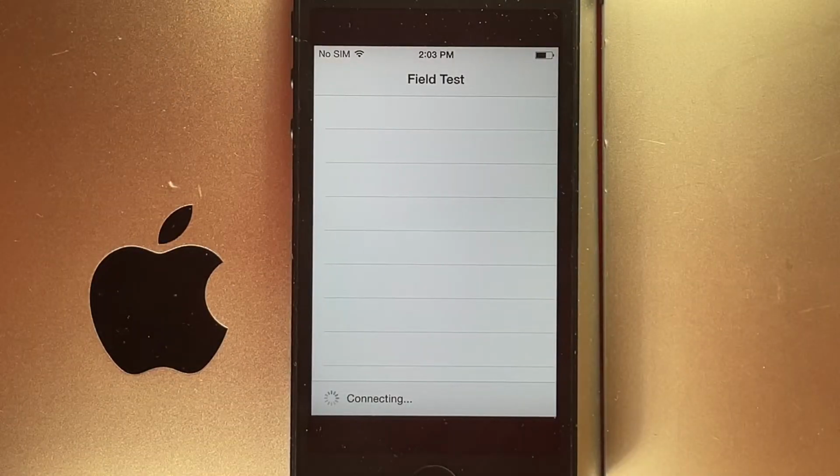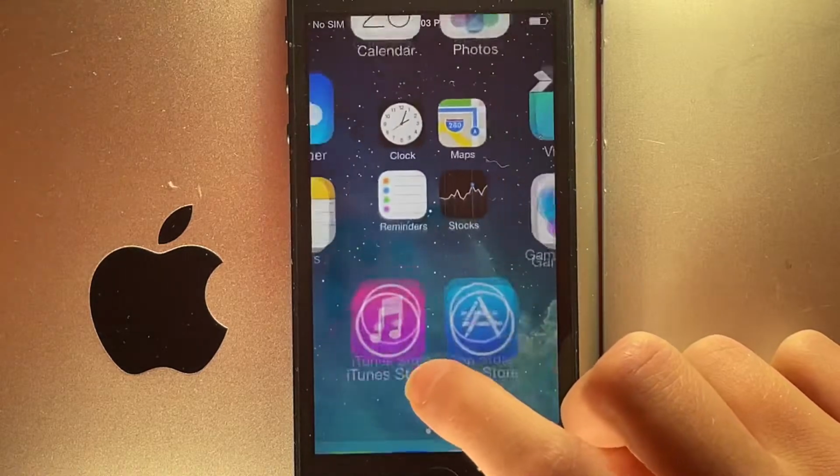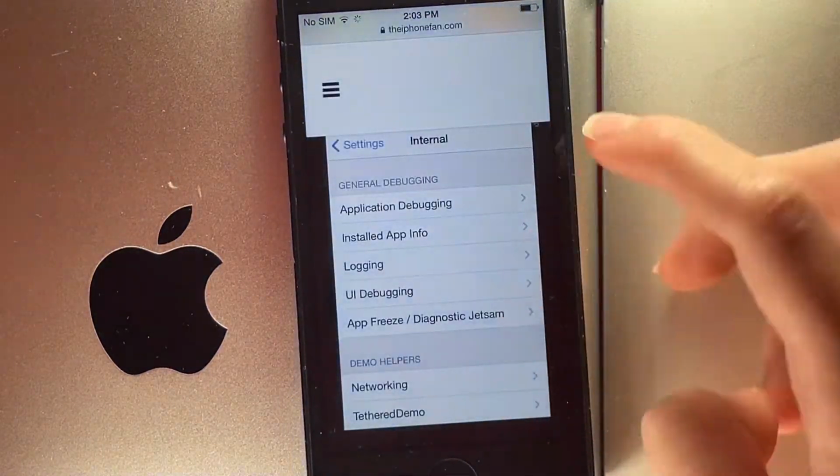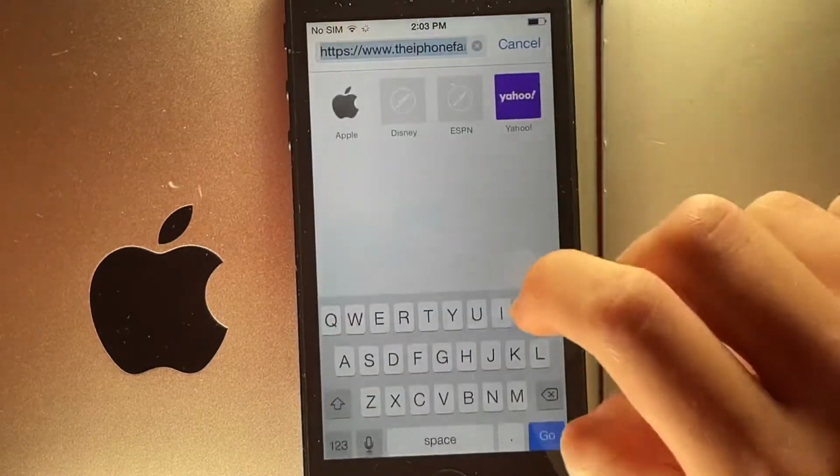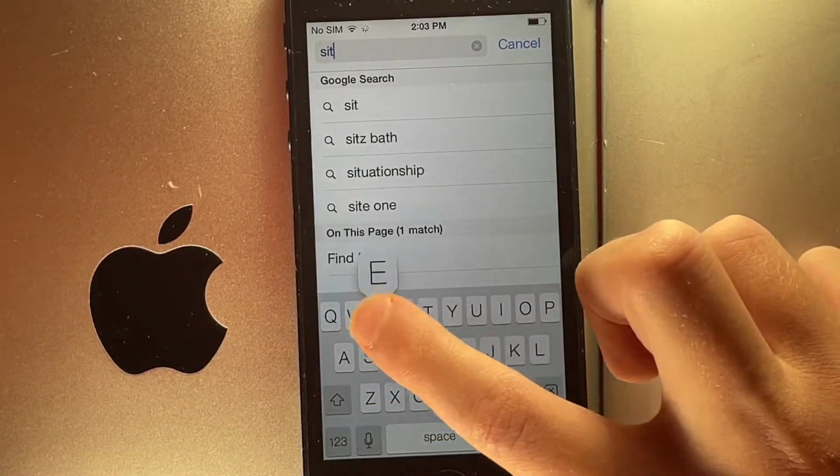If you want to make it even more fun, you can add Field Test to your home screen. So you're going to want to go to the site I created.